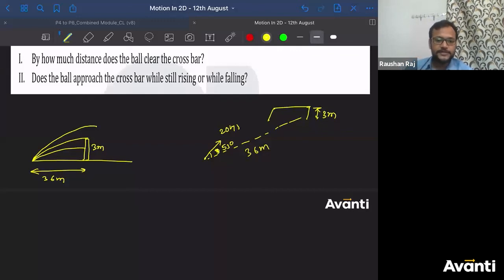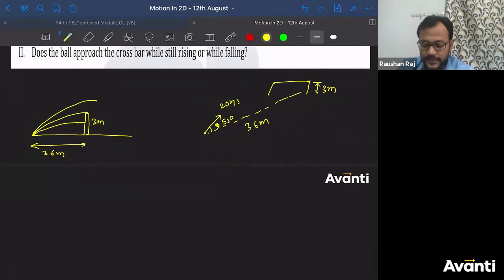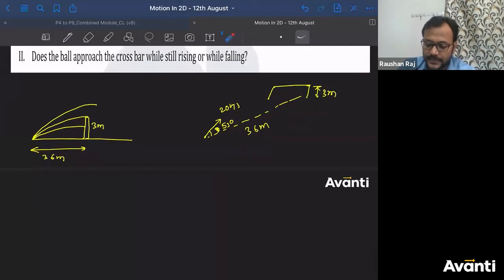Now, most of you are saying, sir, it will touch the crossbar. How did you find out whether it will touch the crossbar? There's a very simple reason for that. We know the equation of trajectory: for a particular value of x, what is the value of y? If the value of y you are getting is less than 3, goal ho jayega. If the value of y is greater than 3, goal nahi hoga, it will overshoot the crossbar. If the value of y is exactly equal to 3, it will hit the crossbar.